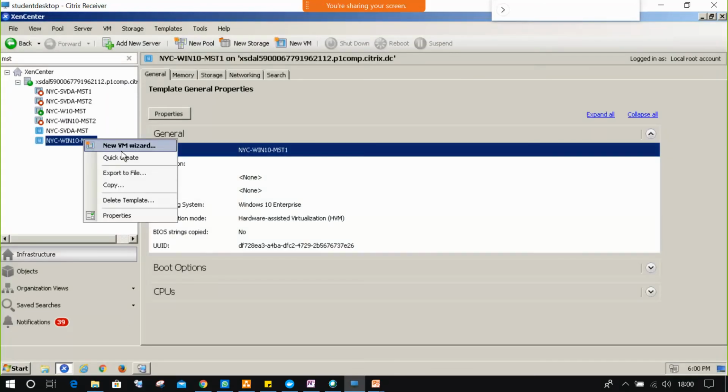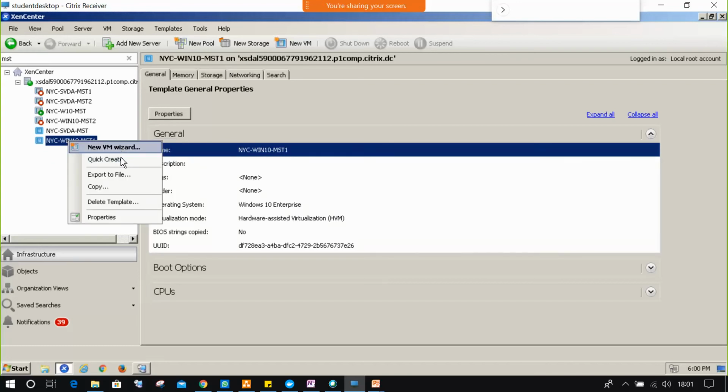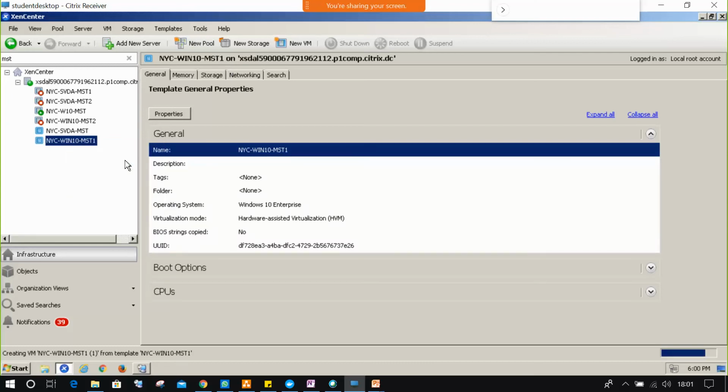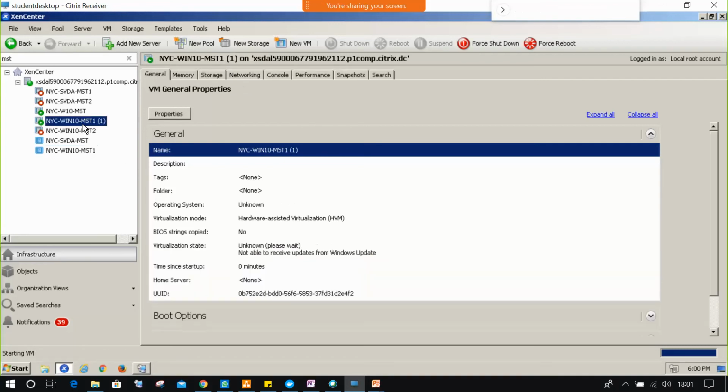Are we able to take a snapshot of a template? No. First, you need to convert this template to a virtual machine. Hmm? You have to convert this to a virtual machine. So how to convert? There is create a virtual machine. Create a virtual machine. Mostly I will use the quick method. See, the machine is ready.